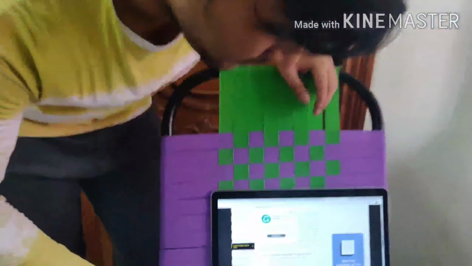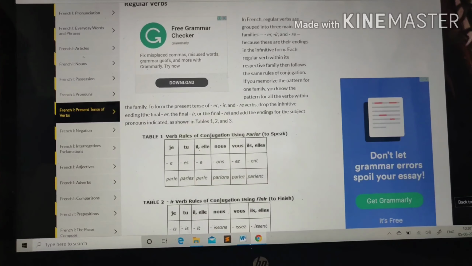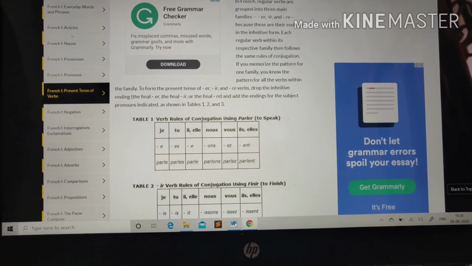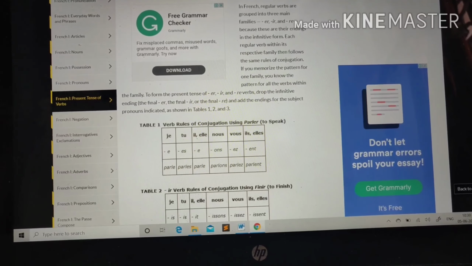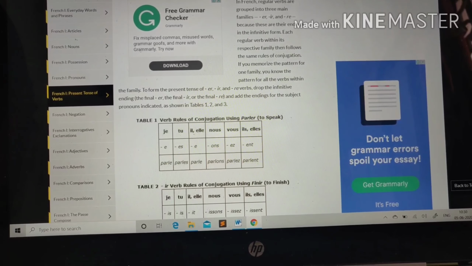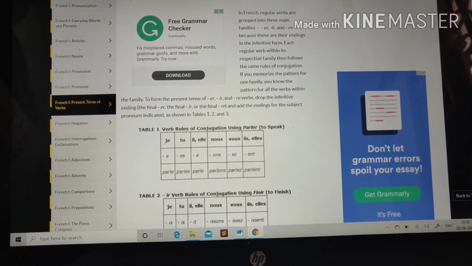So basically the word parler is an -ER ending verb that means to speak. So let's take that -ER ending verb as an example, and I want to explain it to you in detail. In parler, we need to consider P-A-R-L as the keyword, because the rest of the word is -ER. So that's the reason we are calling it -ER ending verbs. So basically the P-A-R-L in parler remains as the keyword.